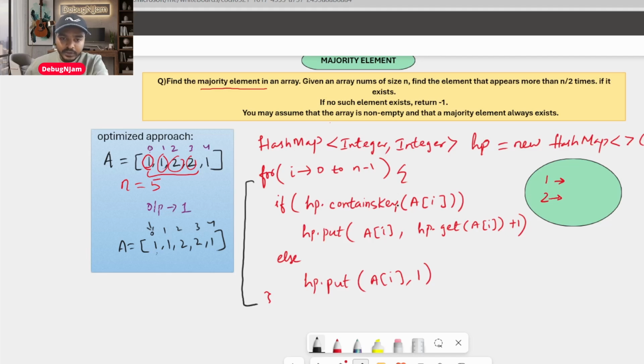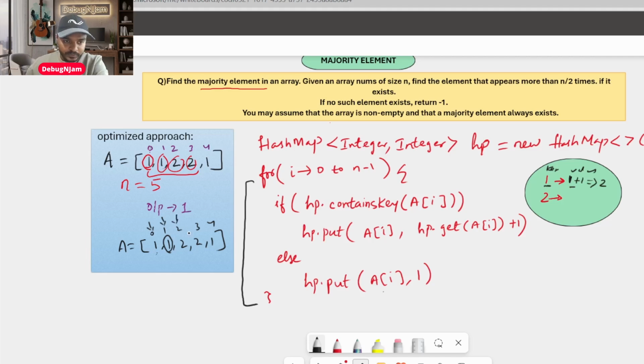So definitely this condition won't work. It will go to else and say, if you do not have 1 for this particular key, add 1. I'll add 1. Now I'll go to index 1 and pick this element. It's going to check whether that element has that key. Do you have any key for this 1 already? Yes, for 1 you have a value called 1, right? This is the key, and these are the values. So yes, 1 already has a key. If you already have a key, you simply add 1 to that same key, because that's how you count the occurrence. I believe it's making sense now.